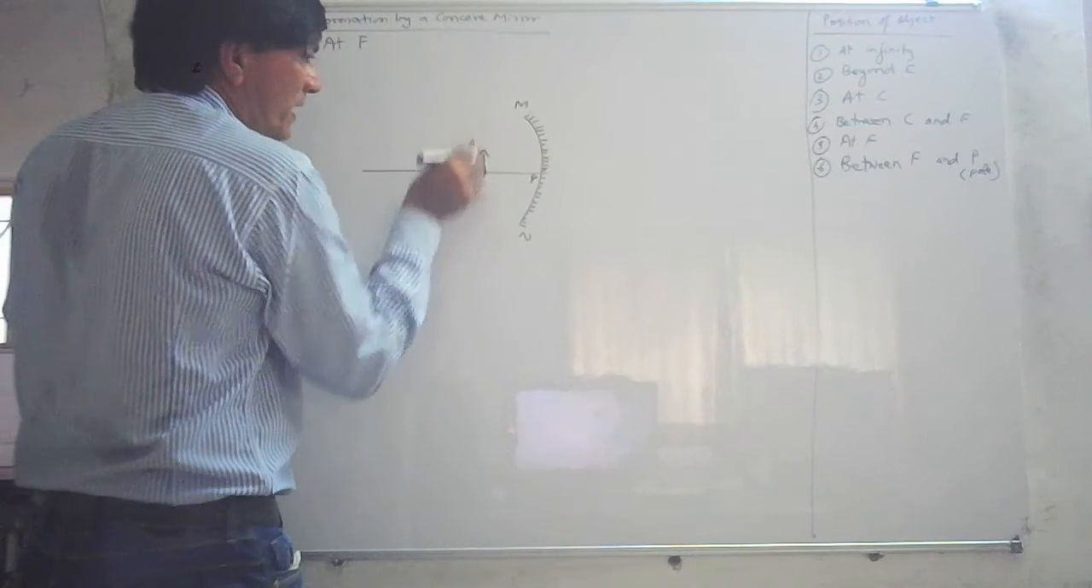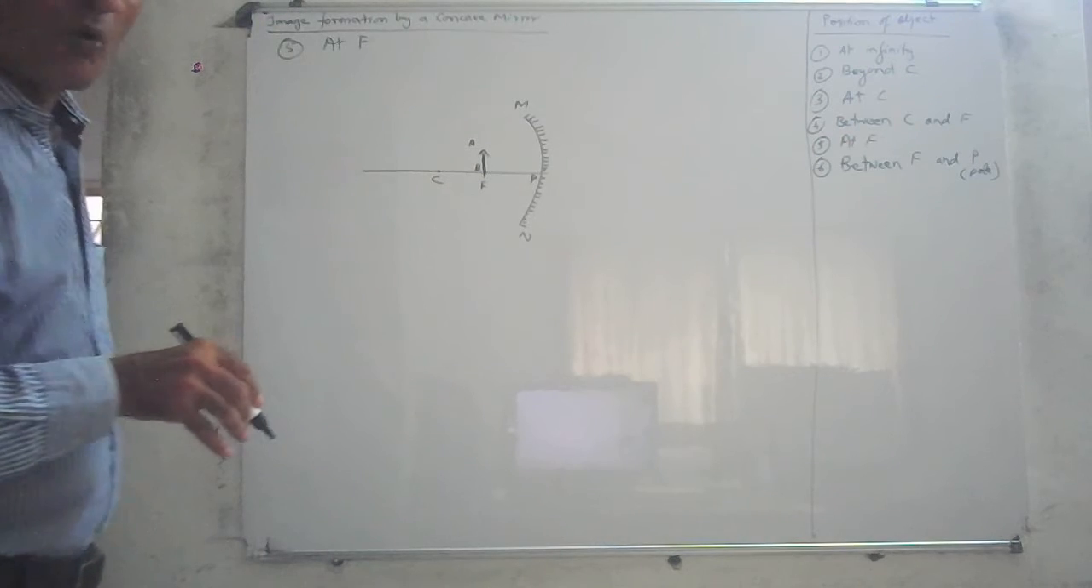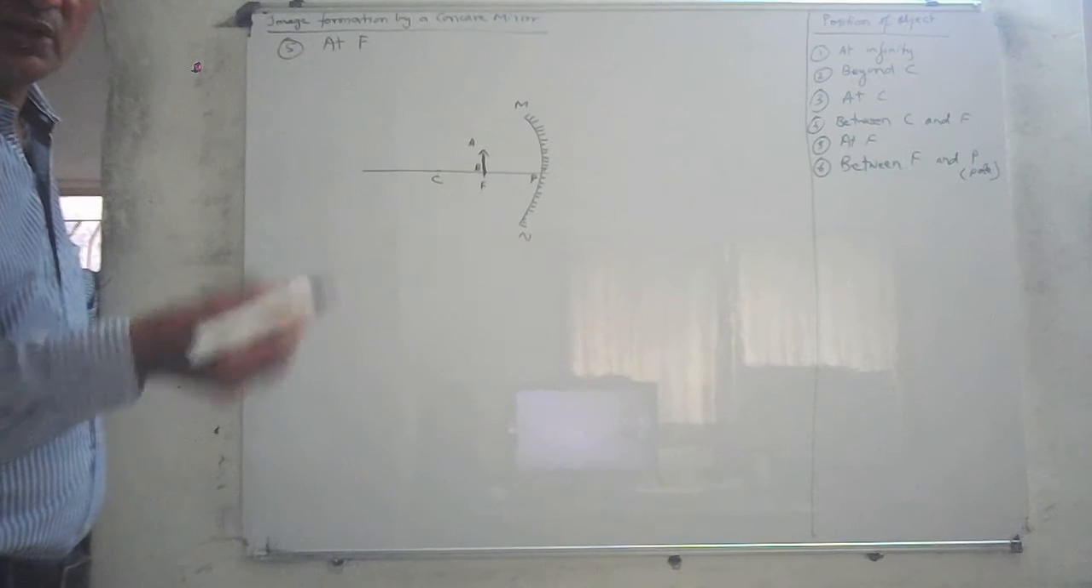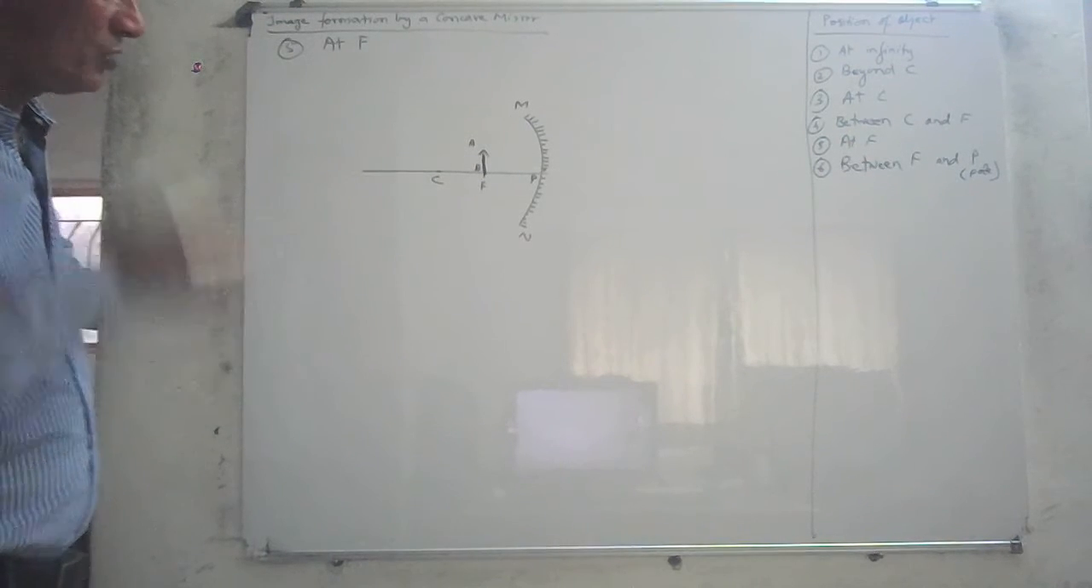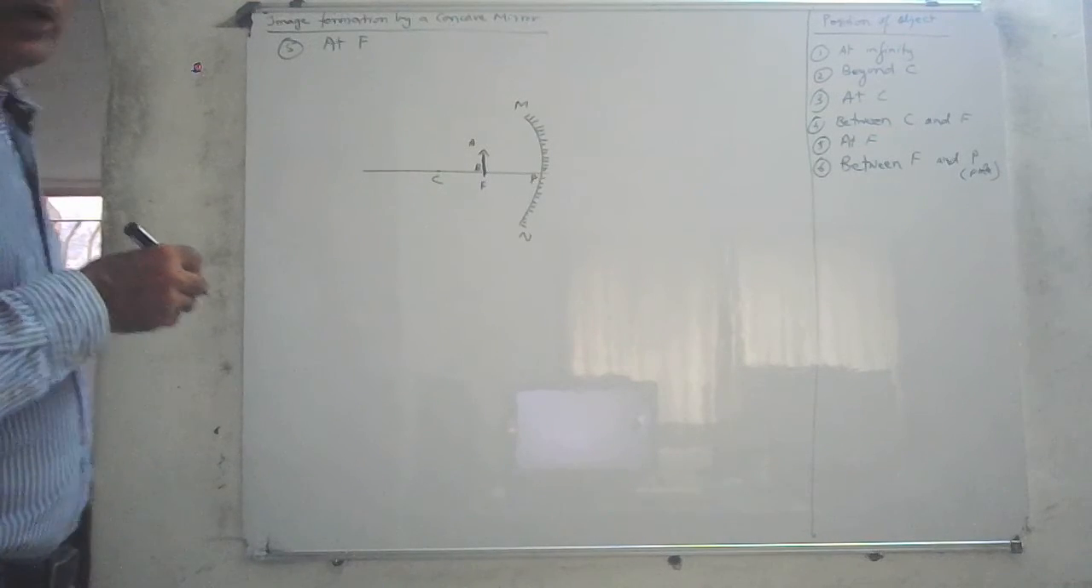This is your AB. The object is placed at the principal focus. Focus or principal focus is the same thing; we can call it focal point also. Now, once it is placed at the focus, you see two rays of light.